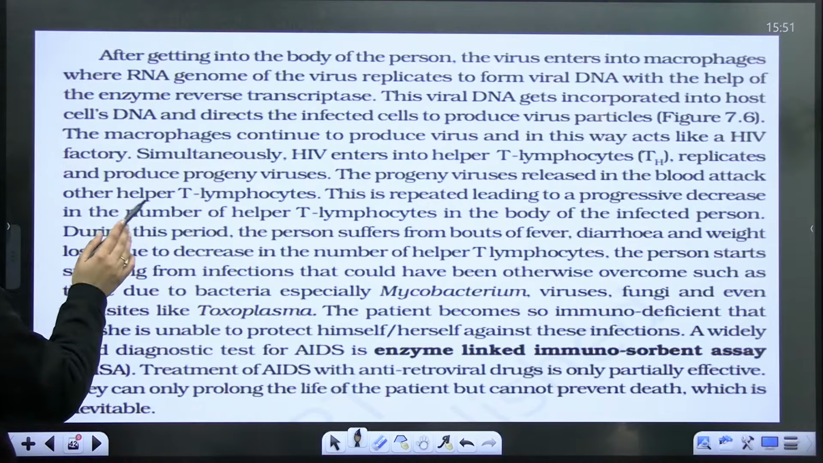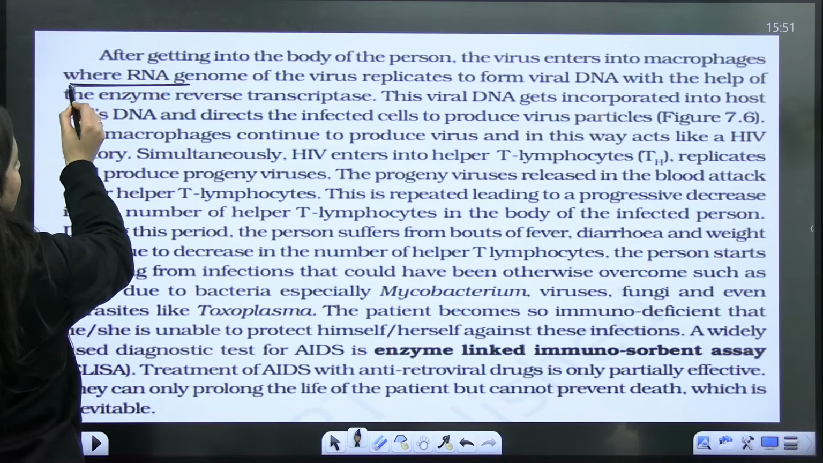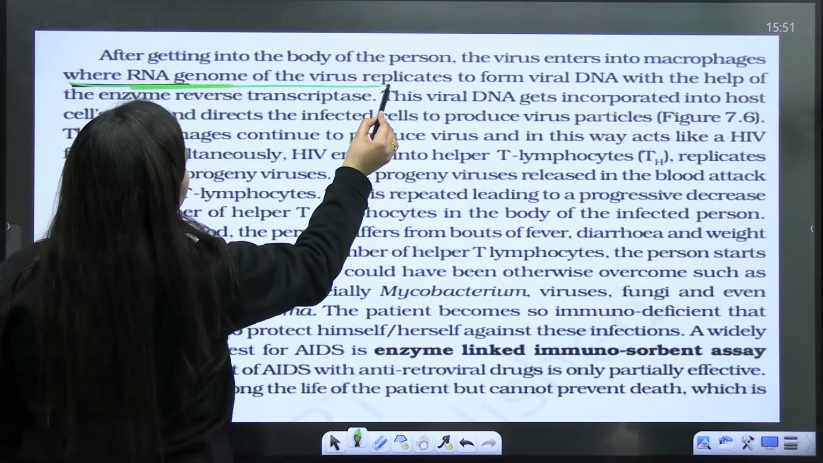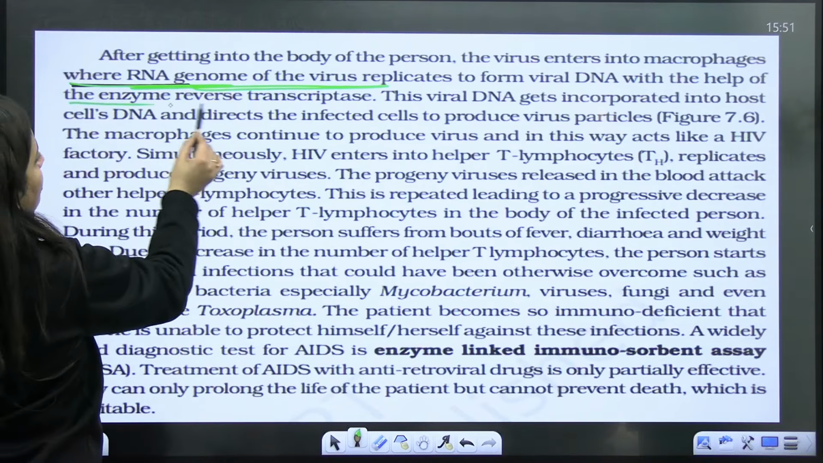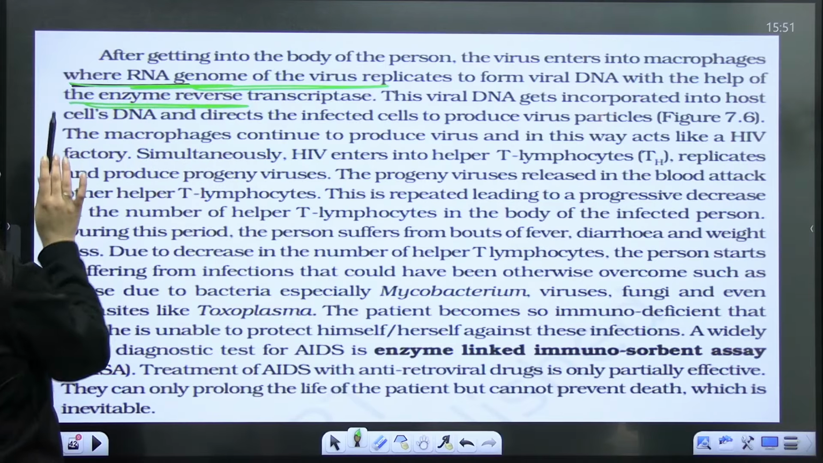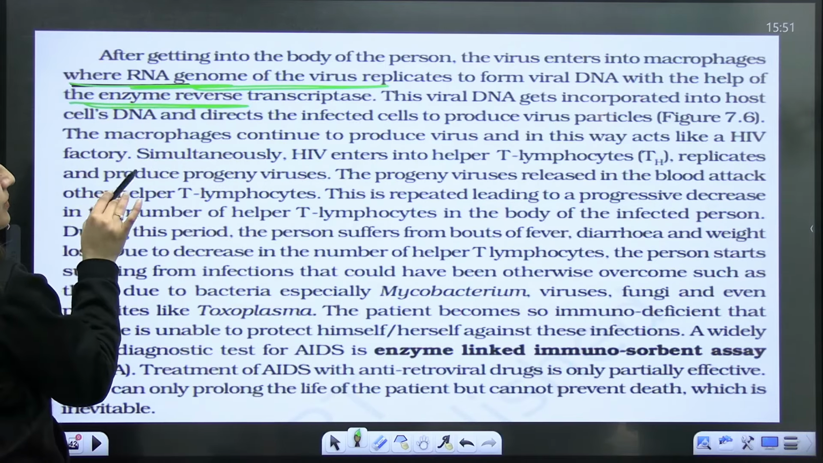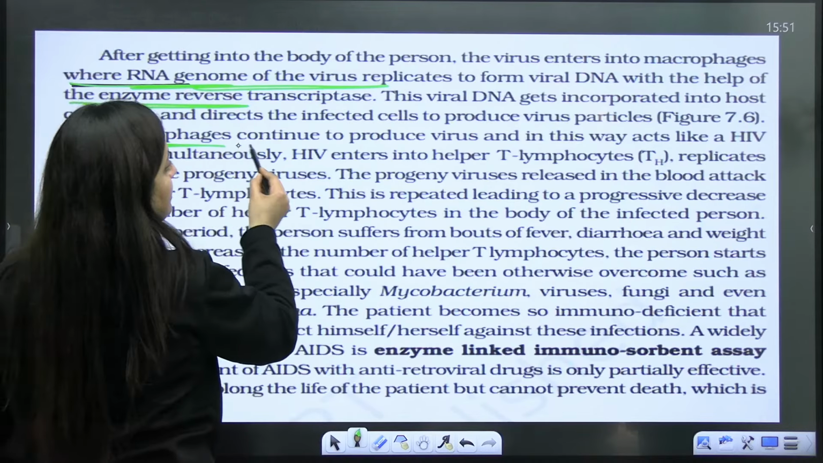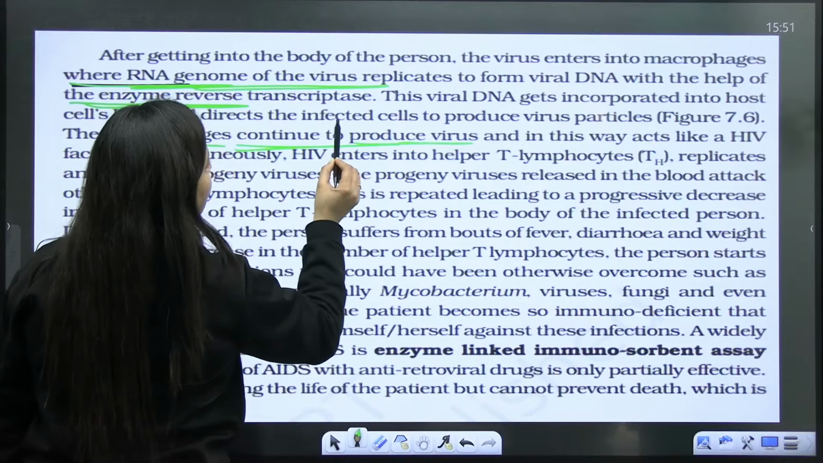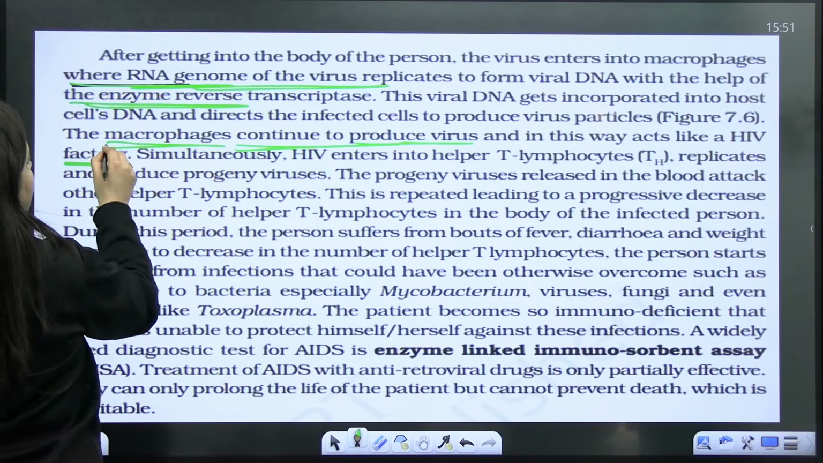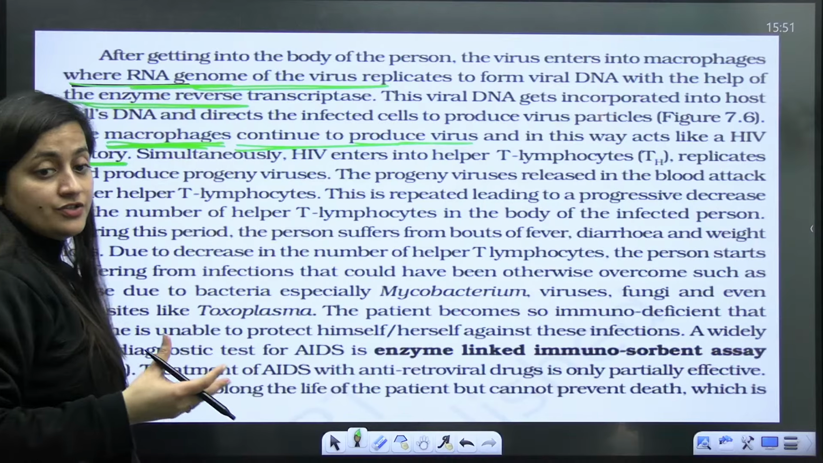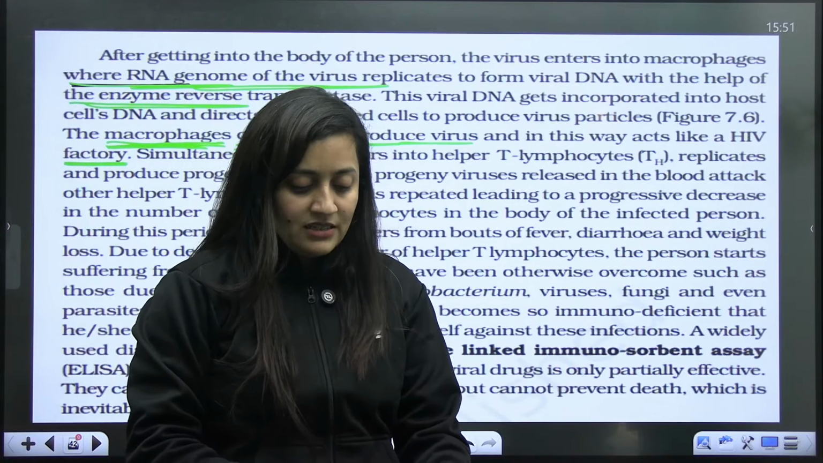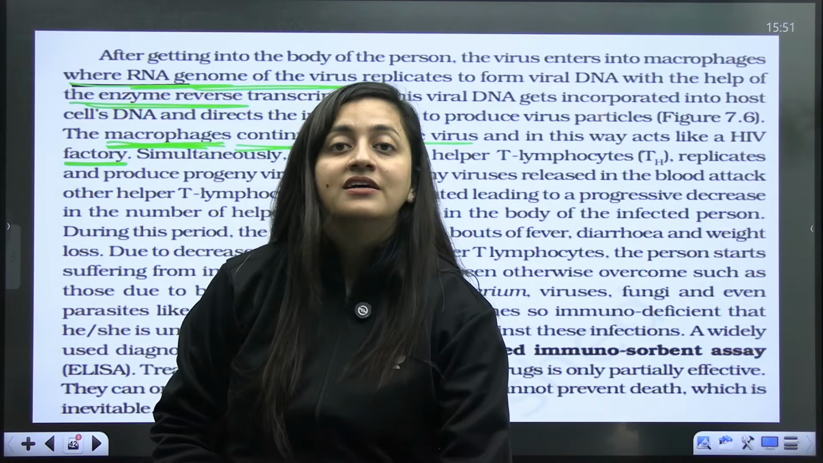So what is going to happen here? The virus will enter the macrophages, which have CD4 receptors. The RNA genome of the virus replicates to form viral DNA with the help of reverse transcriptase. Then they will use the host cell to make multiple copies. So these macrophages, which are our immune cells and were supposed to protect us, continue to produce the HIV virus. They will act like a virus factory.